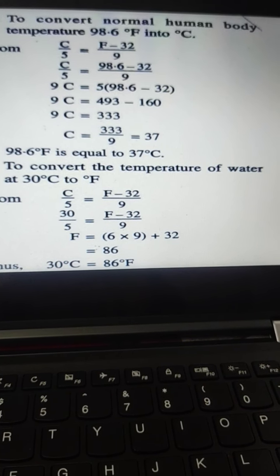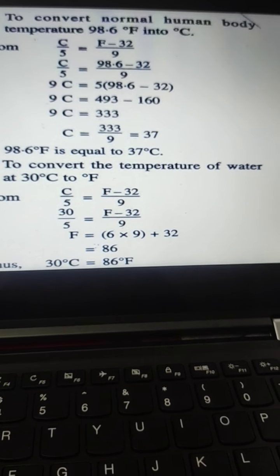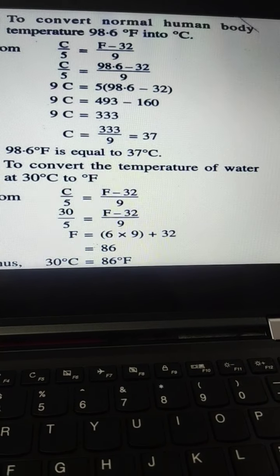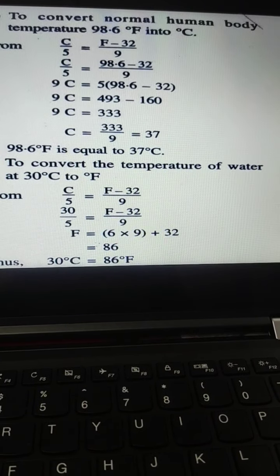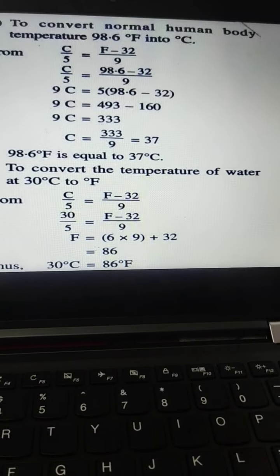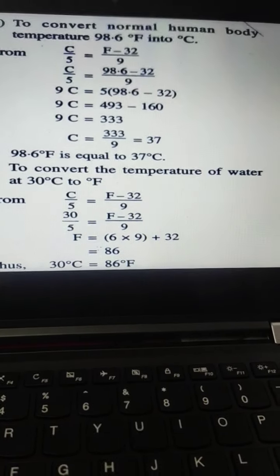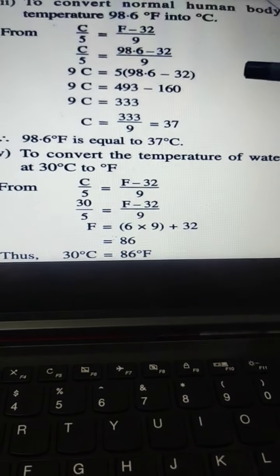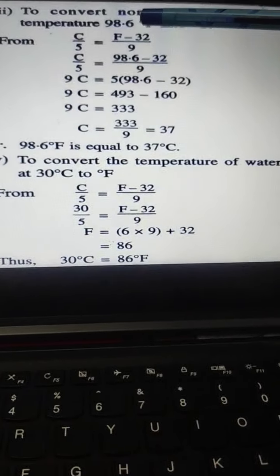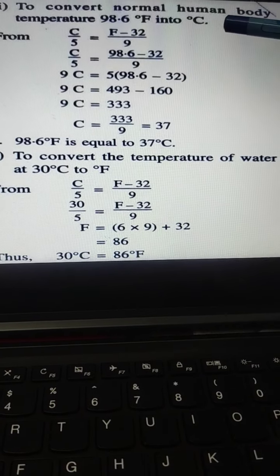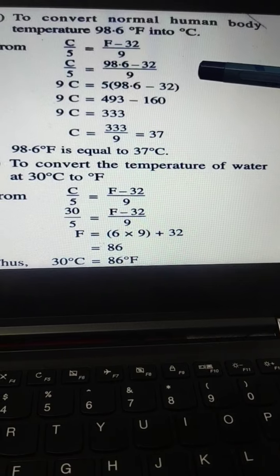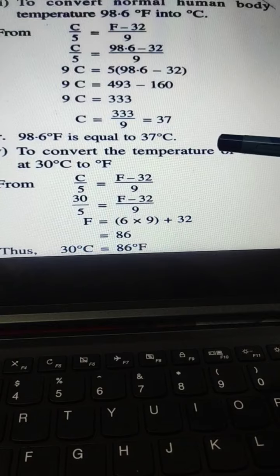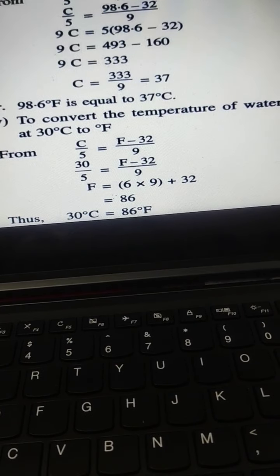Next is to convert normal human body temperature 98.6 degree Fahrenheit into degree Celsius. So from here I must include that the normal body temperature in degree Celsius is 37 degrees Celsius and in Fahrenheit scale it is 98.6 degree Fahrenheit. So with this relation here you will write the value of F and you will solve for C. So C by 5 equals to 98.6 minus 32 by 9. After solving we get C equals to 37 degree Celsius.